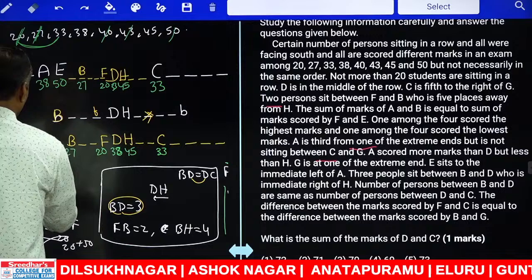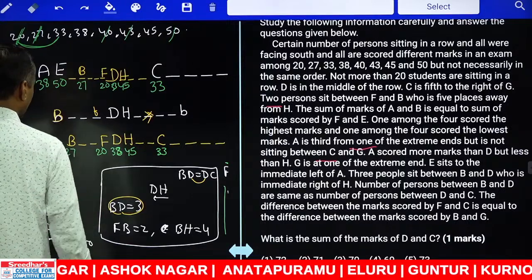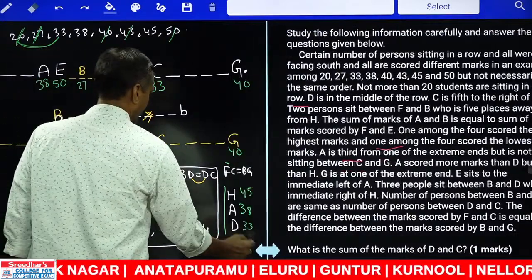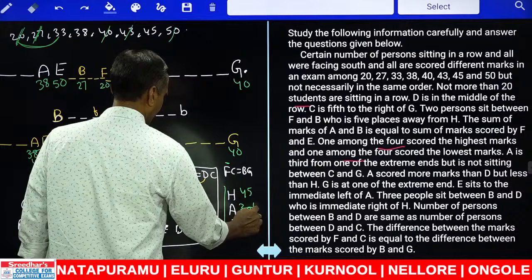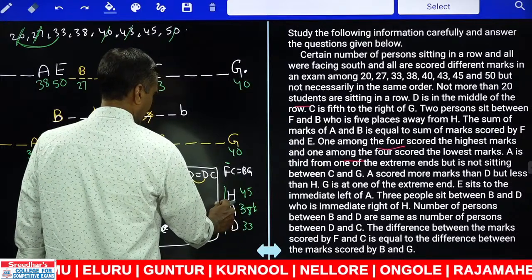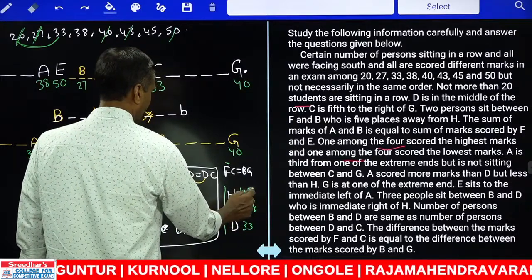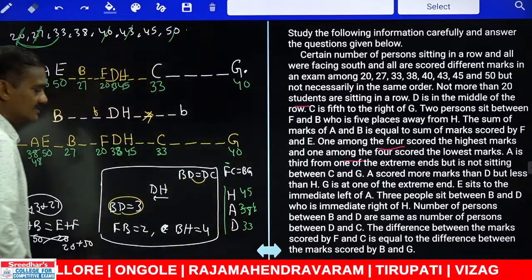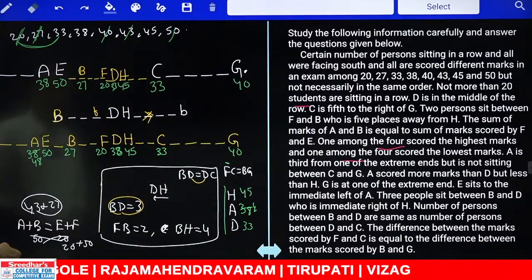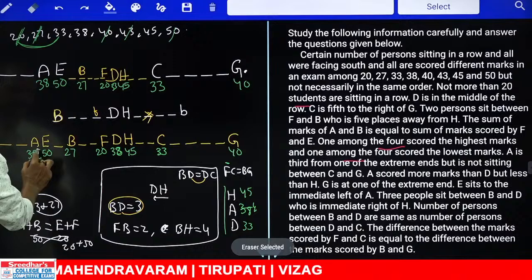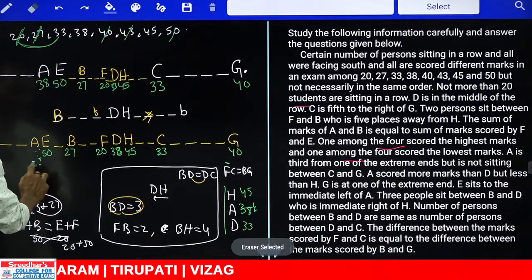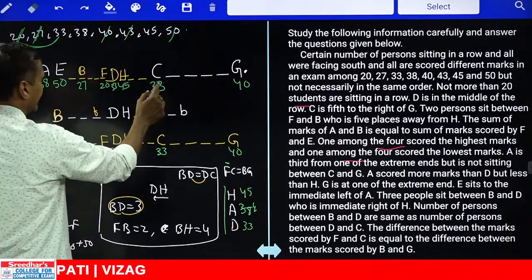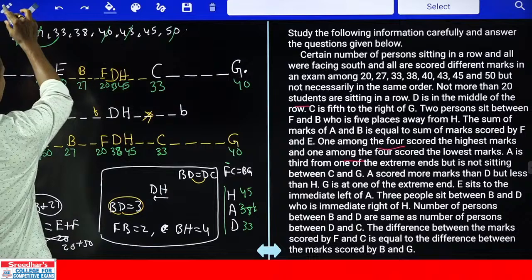Now A is 48. And H must be equal to 45. H is 45 and A is 38. 33 is already used; we have written it twice here.